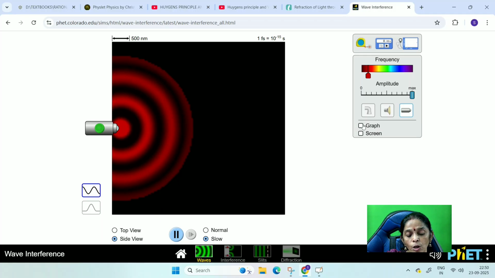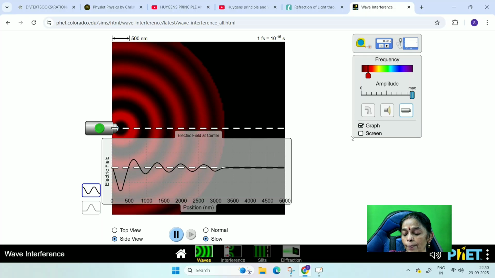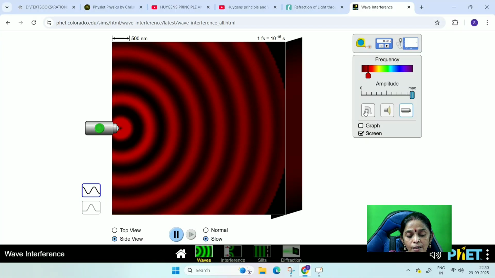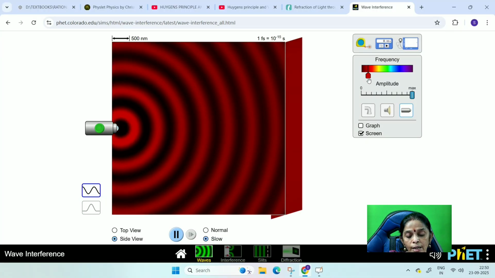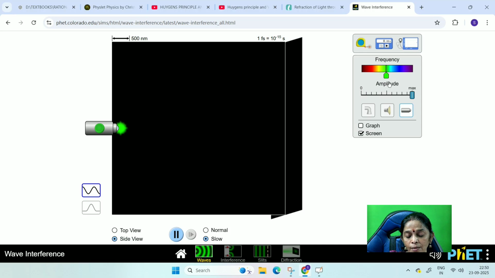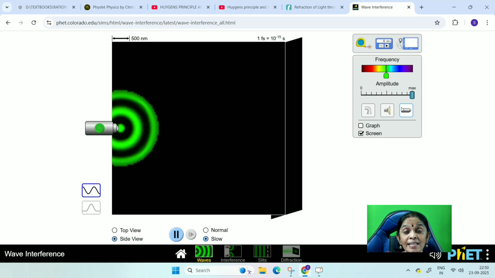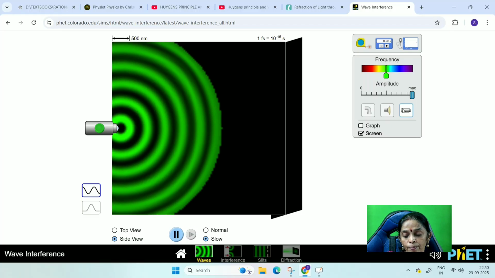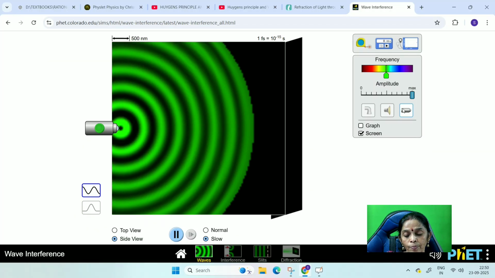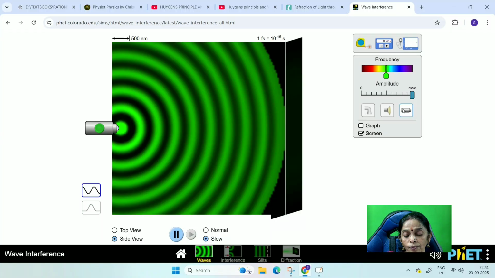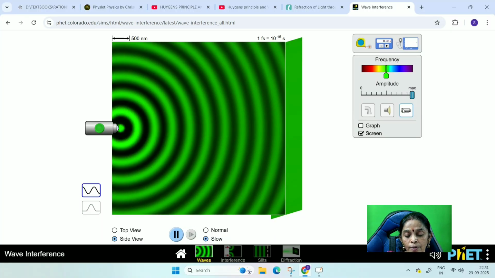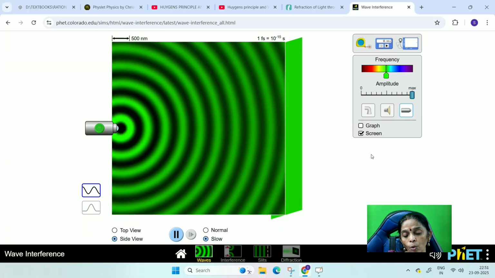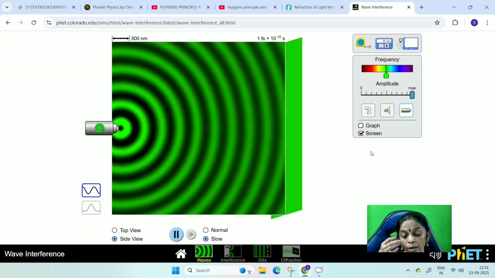If you want to see the graph, you can see here. If you want to see the screen also, you can see here. On the screen, you could have noticed the intensity pattern. Now you slowly observe. Okay, intensity pattern, that is nothing but an illumination.